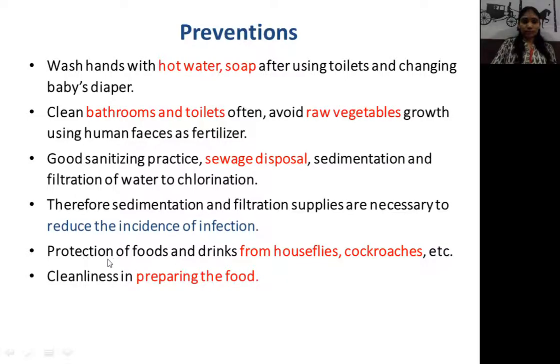So you should protect food and drink from those mechanical carriers, that is housefly and cockroaches. And cleanliness is important at the time of preparing food in the kitchen, because the kitchen contains a number of cockroaches and houseflies at the time of preparing the food. So if you do all these things, then you can avoid amoebiasis.